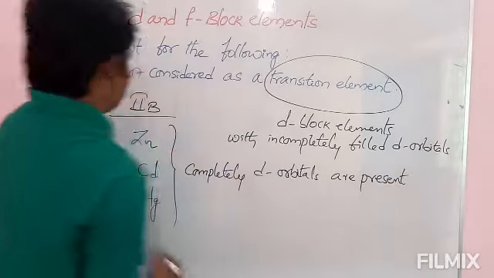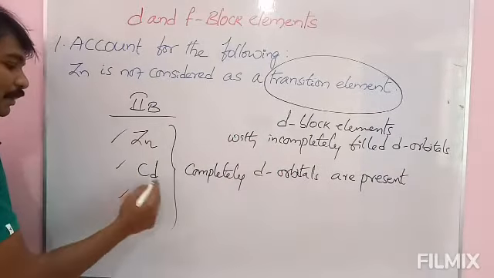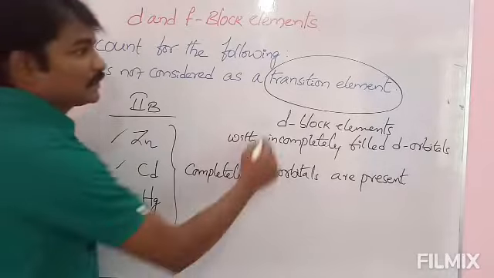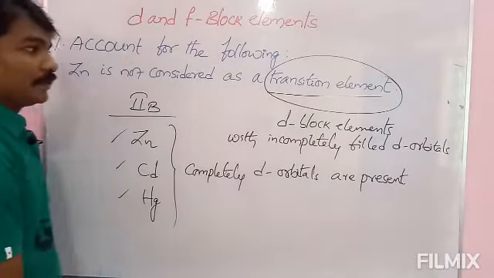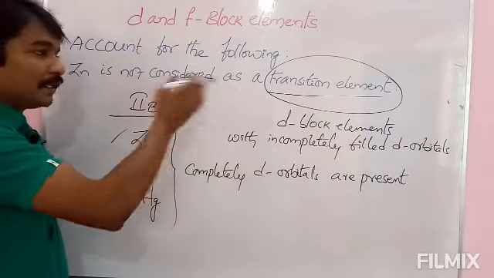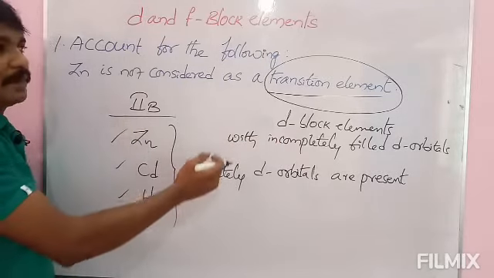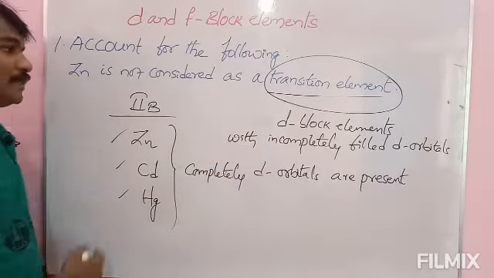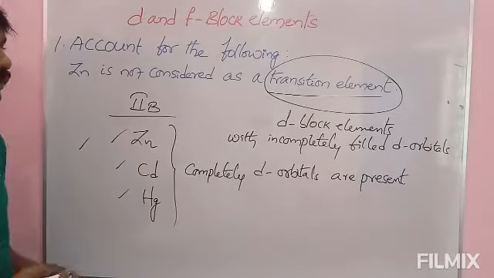That's why not only zinc, cadmium and mercury also are not considered as transition elements. All transition elements are D block elements, but all D block elements are not transition elements. Please note down this one and we will move to the next one.